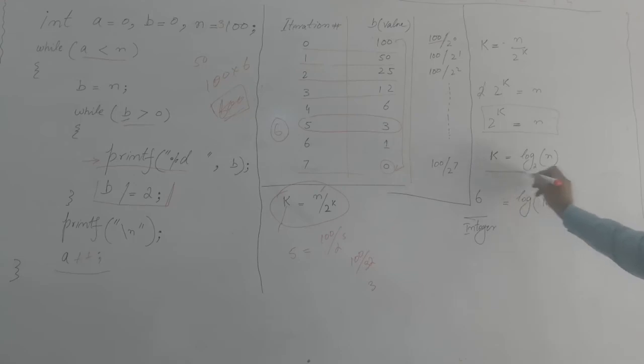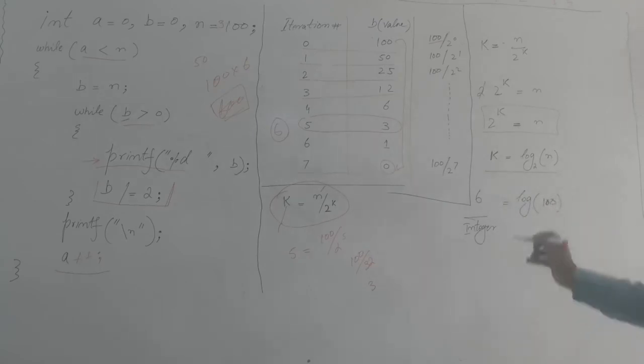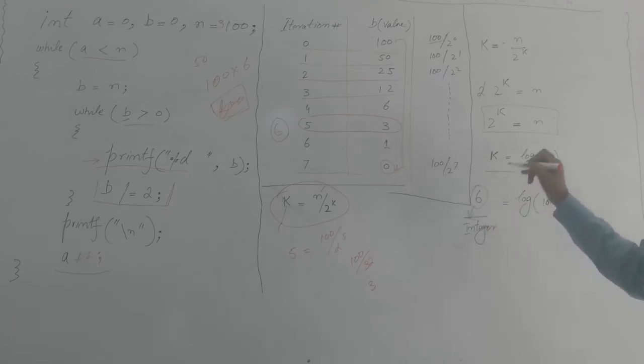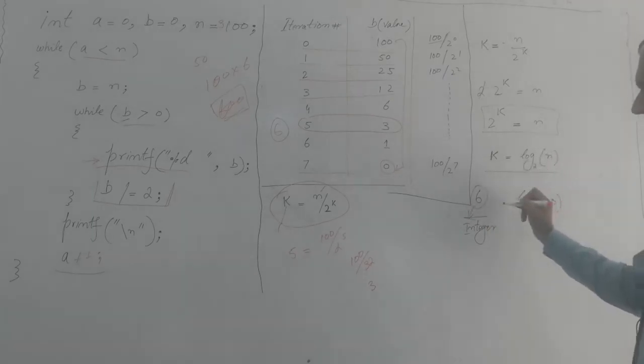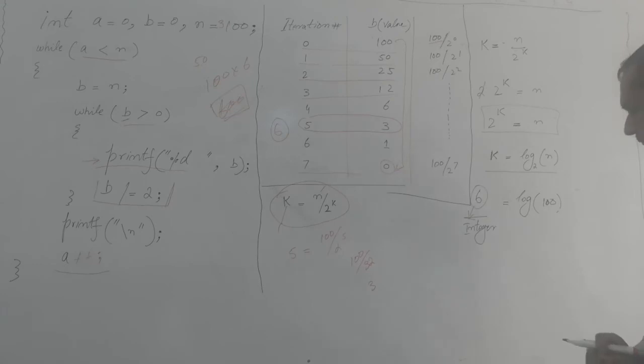Now we have a general formula. Applying it, we have n as 100, and if we apply log base 2 on 100, the answer will be 6. That is an integer. If you want the exact value, it will have some fractional points, but for integer values 6 is sufficient.